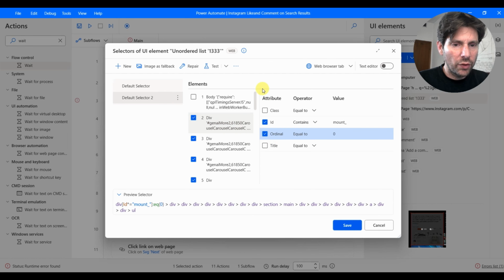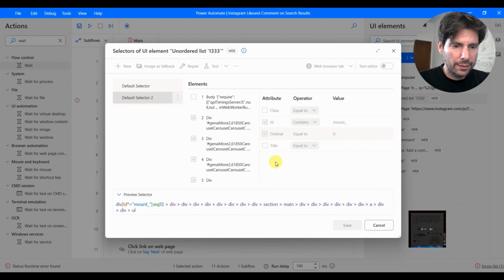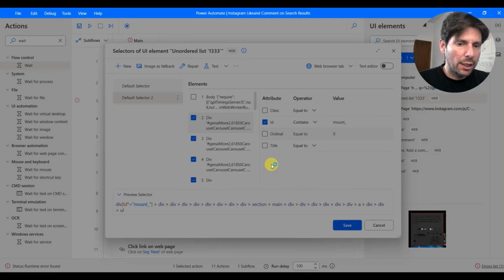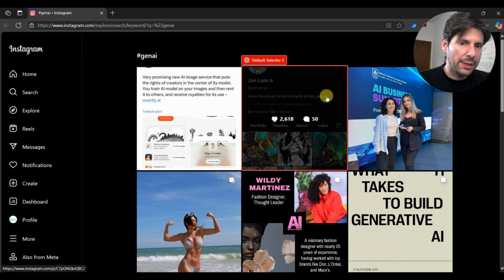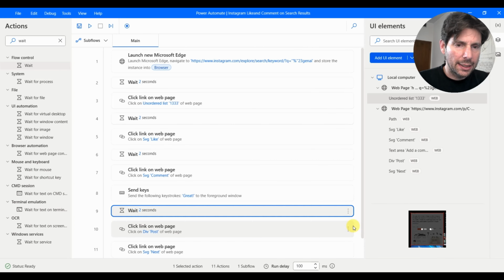So maybe if we add the ordinal, let's add the ordinal as well. It didn't find it again. This is going to take a little bit of time of fine-tuning and looking for the right one. Oh, so it did actually work. This did actually work. So we can keep it like this. Let's save it. Let's run our automation again.